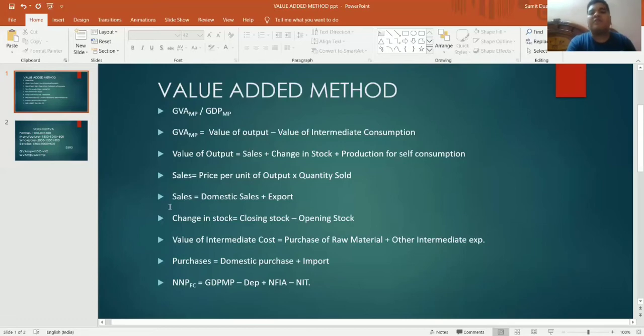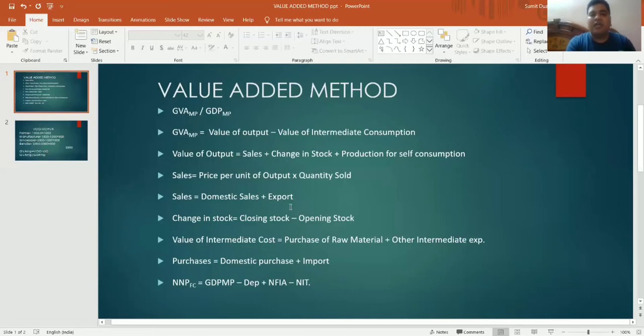And the second formula of sales, when I talk to you regarding the total sales, includes two things. The sales can be domestic sales and sales to the rest of the world. For example, if I sold the bread for rupees 4,000 in the domestic market and for rupees 2,000 in the international market, so my total sale would be equal to 6,000. Now you have to keep in mind, sales has two components, domestic sales and exports.